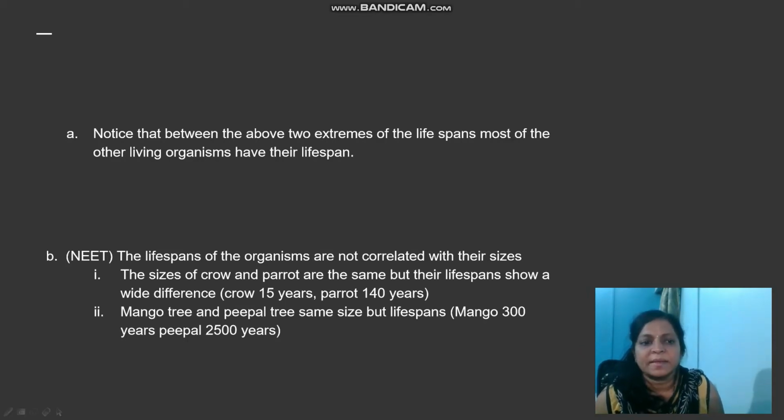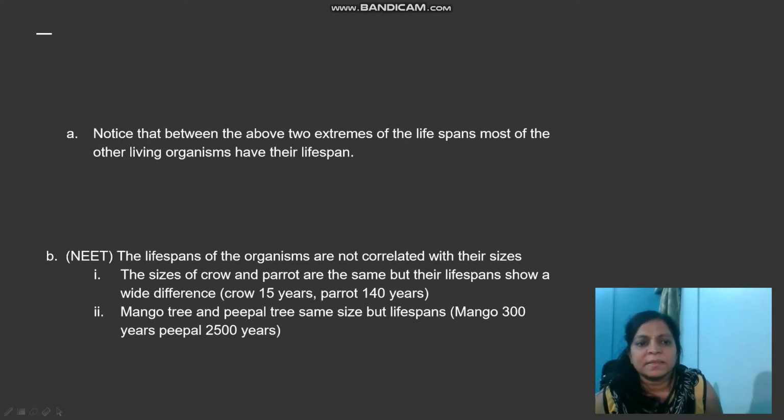One neat point we'll be discussing, dear students, is that the lifespans of organisms are not correlated with their size. It doesn't mean that the larger the organism, the more its lifespan, or the smaller the size, the smaller the lifespan. It does not mean like that.